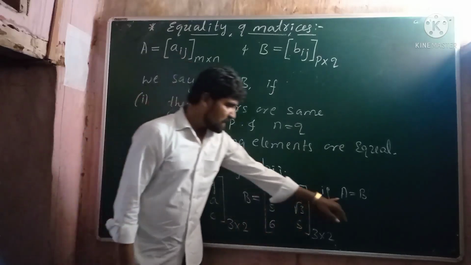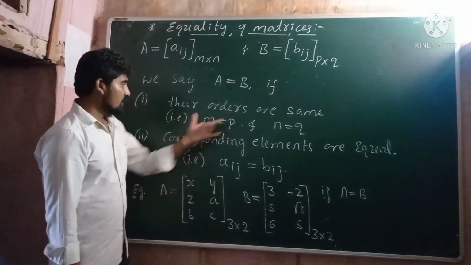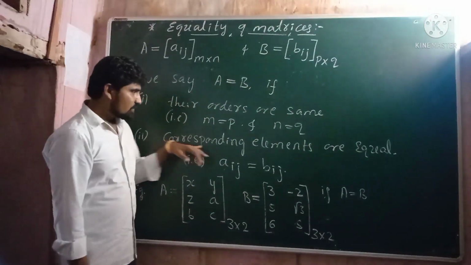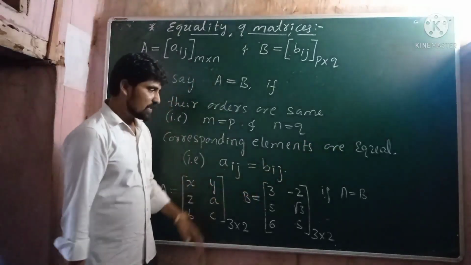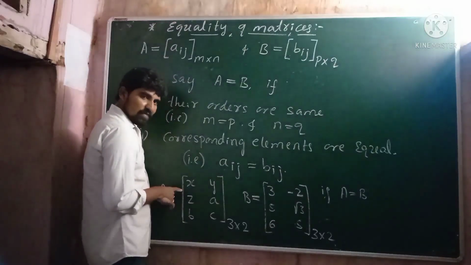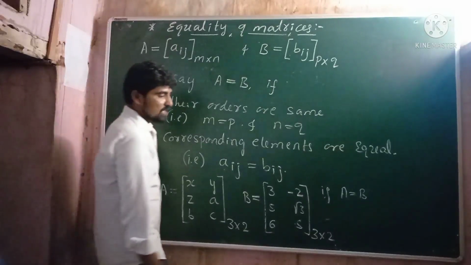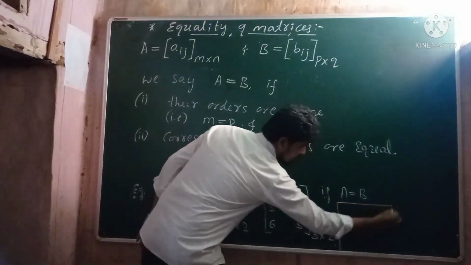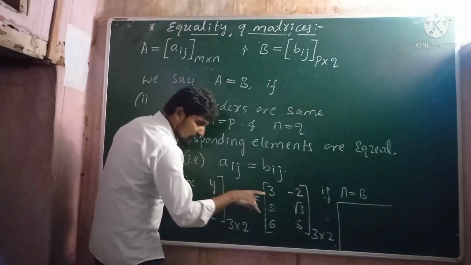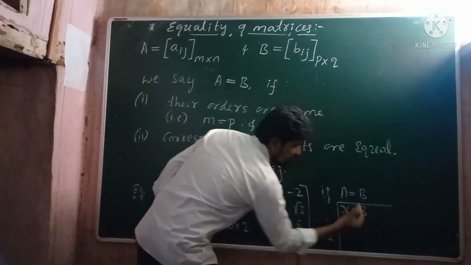Here it is given that matrix A is equal to B. It means two matrices are equal if their orders are the same, and already their orders are the same, and the corresponding elements are equal. It means if A is equal to B, the corresponding elements of the matrix A should be equal to the corresponding elements of the matrix B. The corresponding element of x in the matrix B is 3. Therefore, x should be equal to 3.